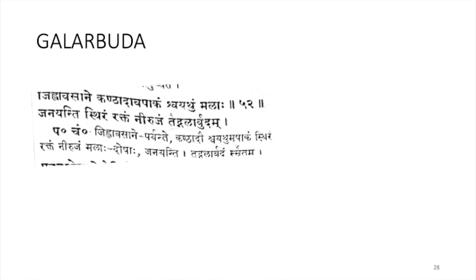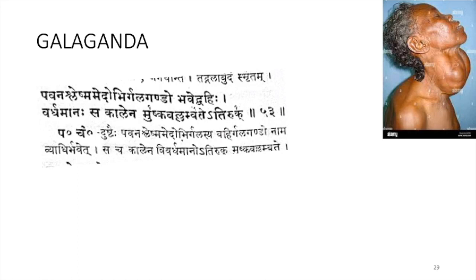So at the end of the tongue and in the Kanda region there will be a swelling which is Stira, and also red in color, which is not having any suppuration or any pain, and that condition is known as Gala Arbuda. This can be compared with any malignant growth in the neck region or throat region.